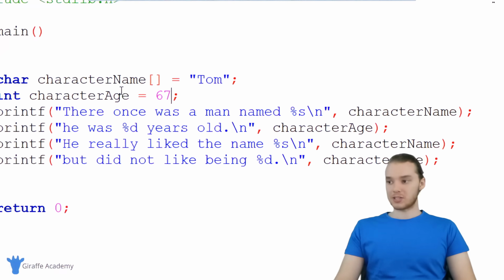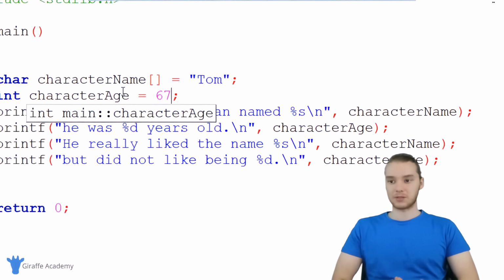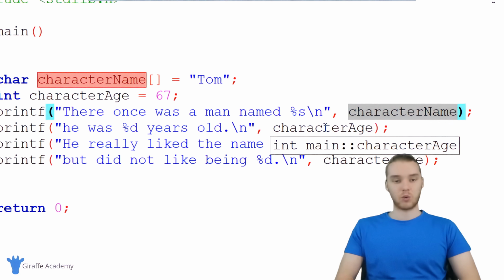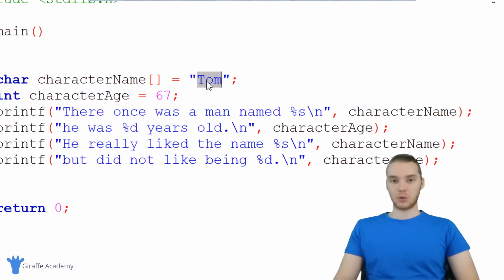In our case, we only mentioned the character's name and the character's age a couple times, but you can imagine if I was mentioning this variable 10 or 20 or 30 times, having to change it in each one of those individual spots would be extremely difficult. So variables are great because we can store the value one time, and then if we want to modify it, we just modify it in one place.